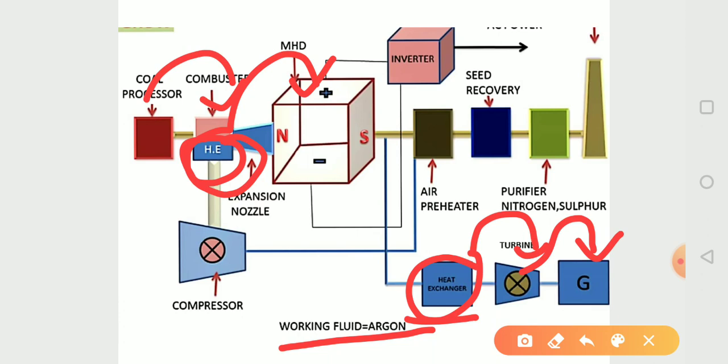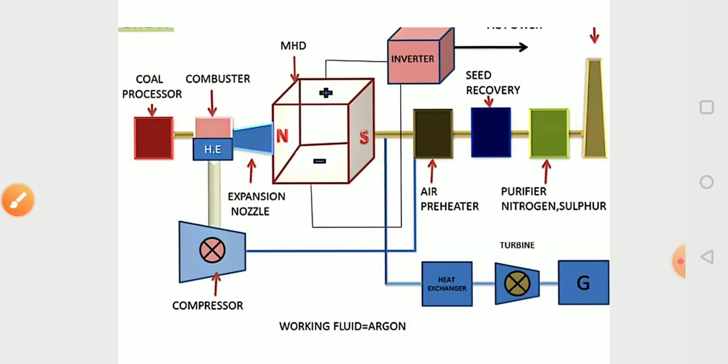So we have two methods here for generating electricity. This is the other cycle, the closed loop system.